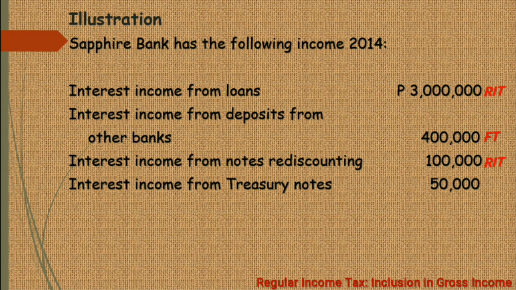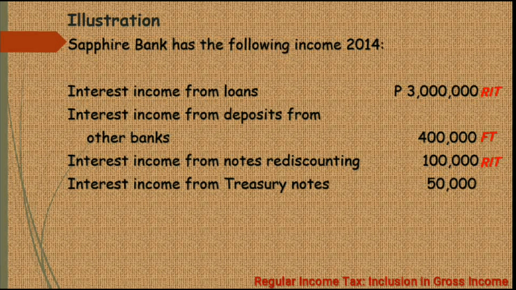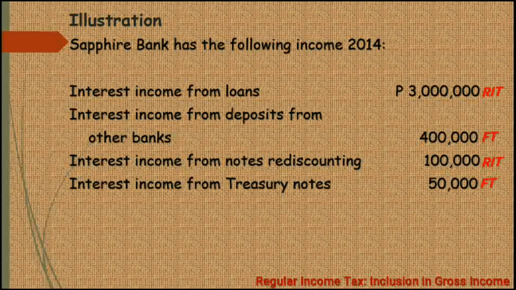So yung government securities, that includes treasury bonds, treasury bills, and treasury notes. So this means etong interest income from treasury notes dito sa illustration na 50,000 pesos, this is subject to the final tax.